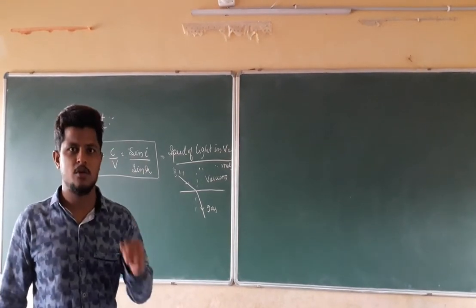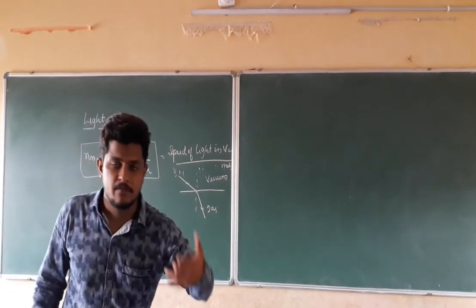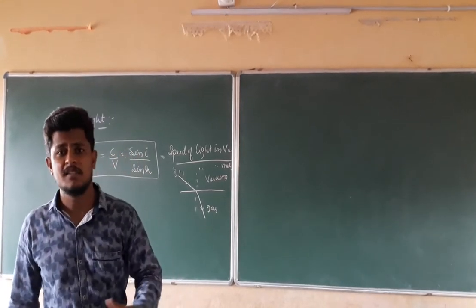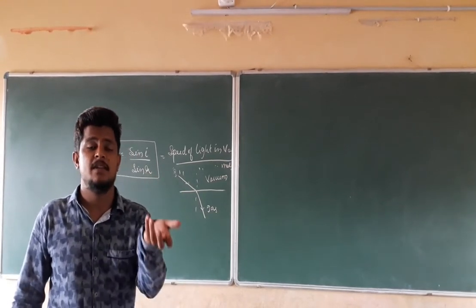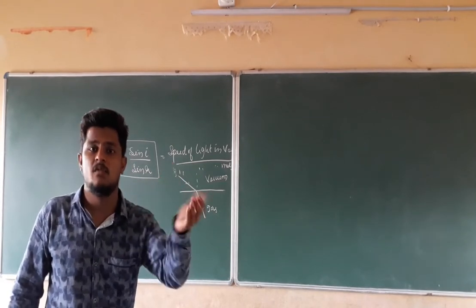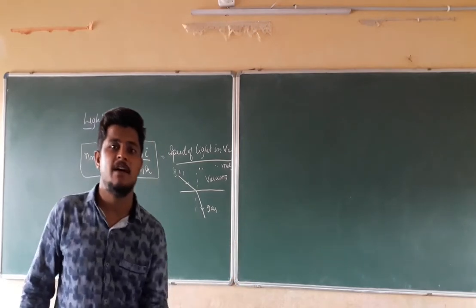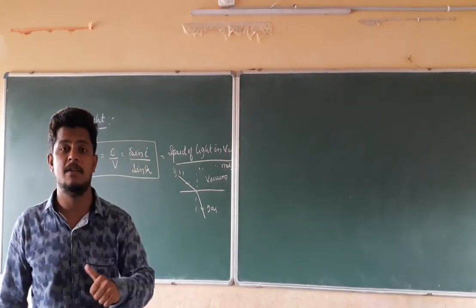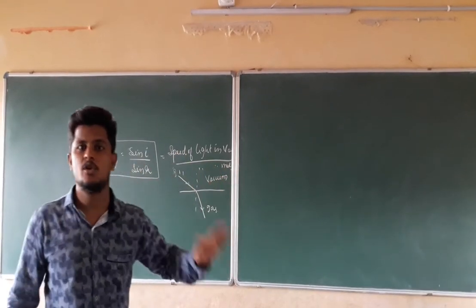Just go through those things, analyze the refractive index of different mediums, and logically think about which medium has the highest refractive index and which medium has the lowest refractive index. What do you mean by the highest and the lowest refractive index? Why is the refractive index of this medium high? Why is the refractive index of this medium low? You should analyze those things and come to a conclusion by using them.